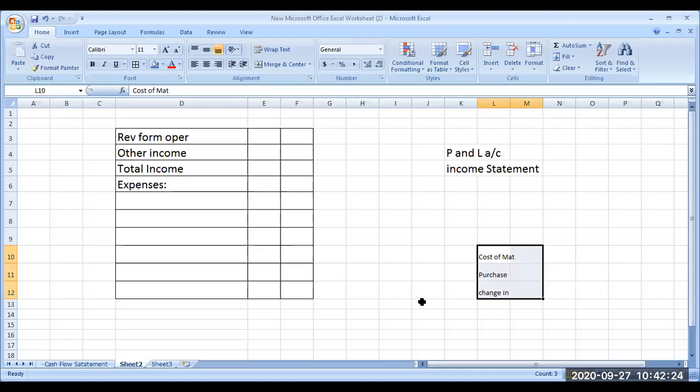One more thing, sir. There is one more expense which is mentioned under other expenses. If I see the note for that expense, it has details like stores and spares consumed, packing material consumed, coal consumed, power and fuel consumed. So do we need to consider all that? No need. You take only these three.